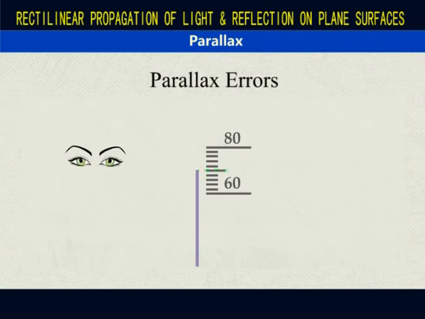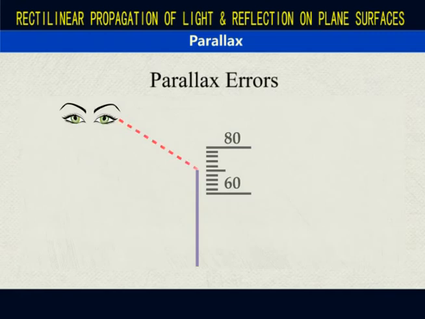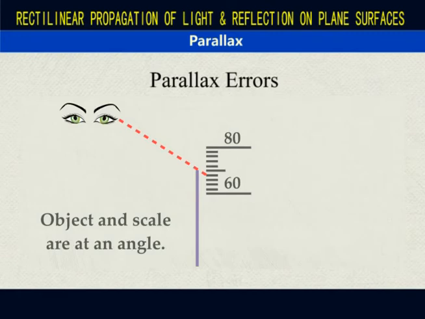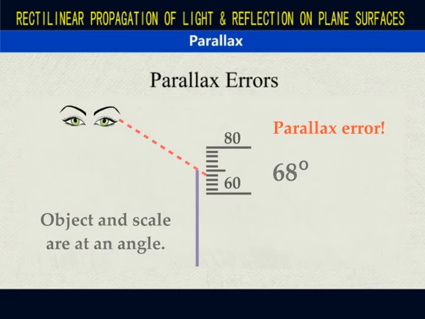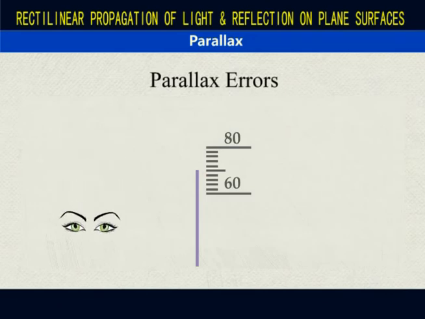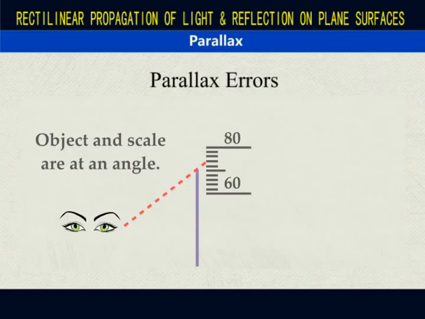But if you look from above, the line of vision looks like this. The object and the scale are at an angle, and therefore the end of the object appears to be aligned to 68 degrees. This is parallax error. Similarly, if you look from the bottom and draw a line of vision, the object and the scale are at an angle. The object appears to be aligned to 74 degrees Celsius. This too is a parallax error.